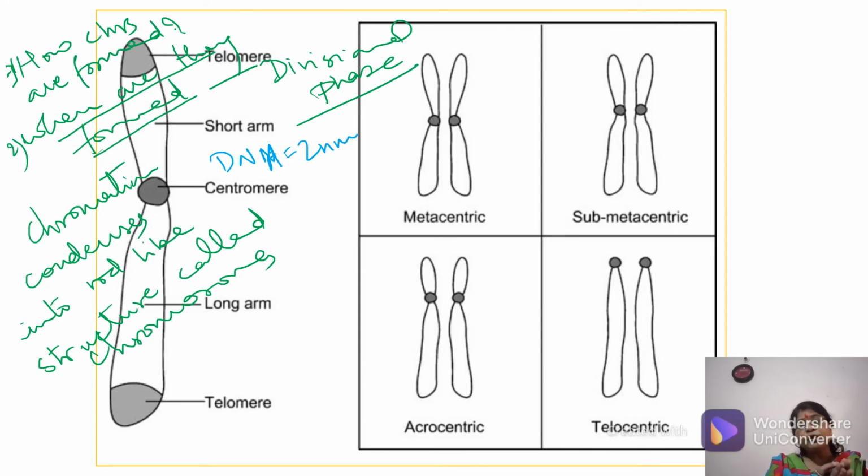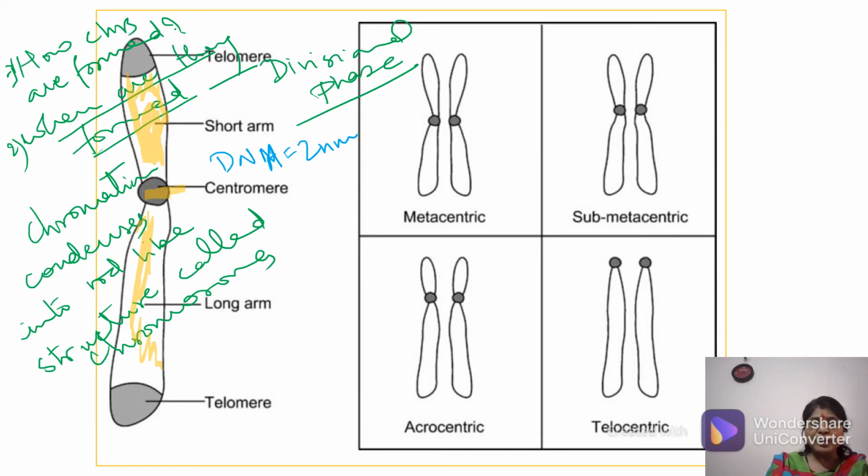So this gives rise to this rod-like structure, which we call chromosomes. This is your rod-like structure, which we are calling chromosomes. You can see the whole chromosome here. It has different parts. What are the different parts of the chromosome?